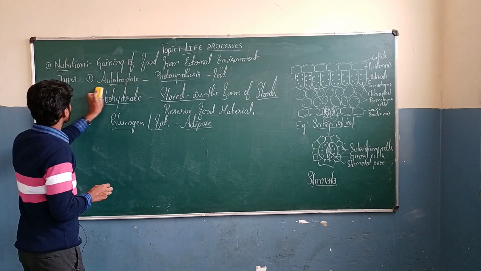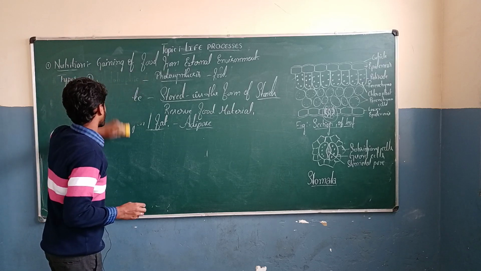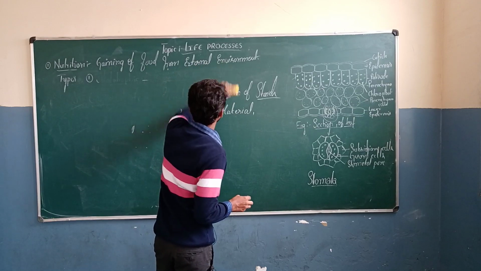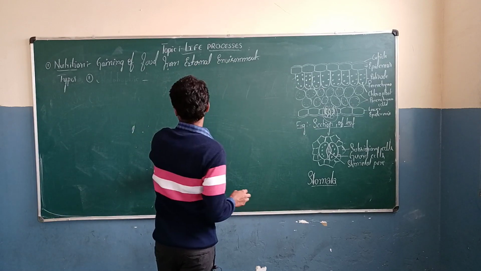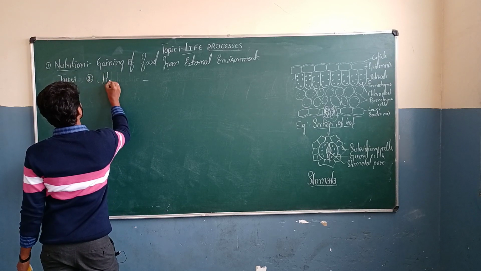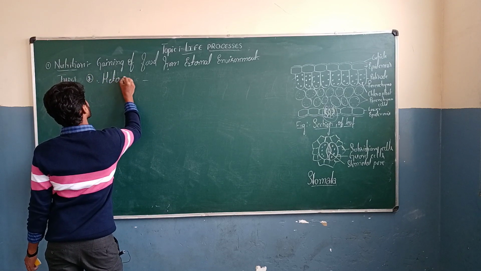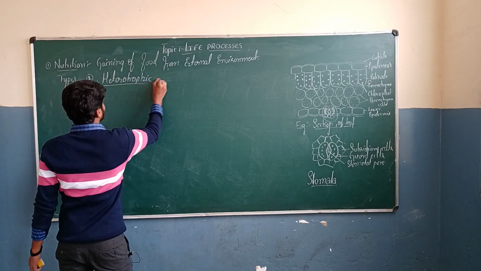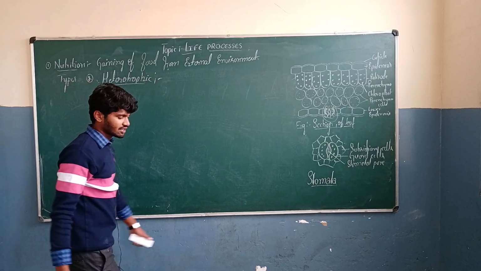Next thing is heterotrophic type of nutrition.